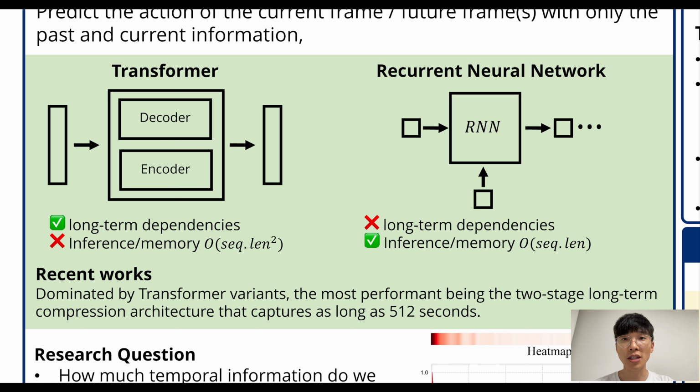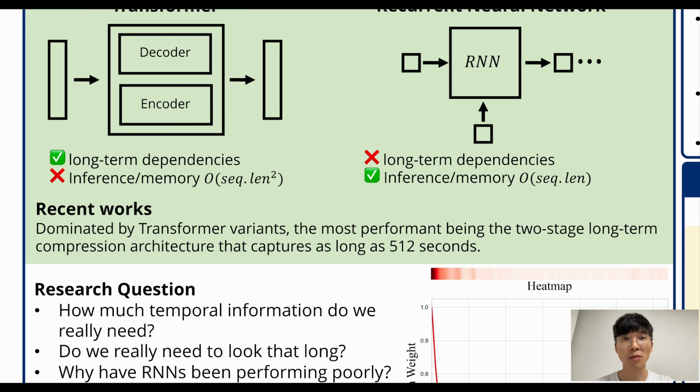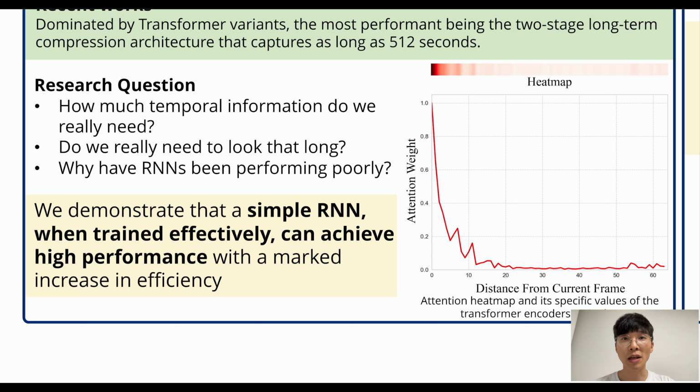Notably, the most effective version incorporates a two-stage memory compression architecture capable of handling sequences up to 512 seconds with a distinctive long-term memory. The precise extent of temporal information required for online video tasks remains a matter of debate. To shed light on what specific elements transformer variants focus on, we visualize the attention heat map of transformer encoders in OADTR, the pioneering effort to integrate transformers into online action detection. The heat map reveals a predominant focus on the most recent frames and their immediate neighbors, suggesting that the extensive long-term information might not be essential for these tasks.